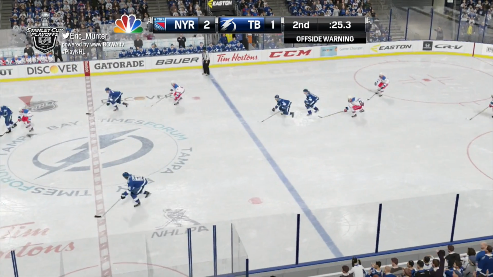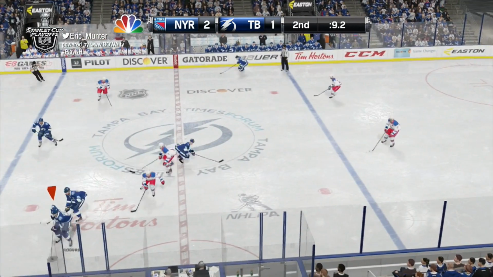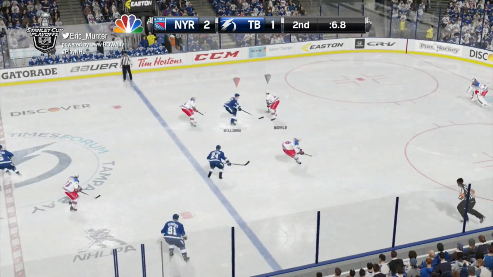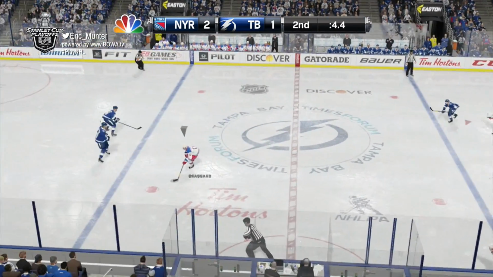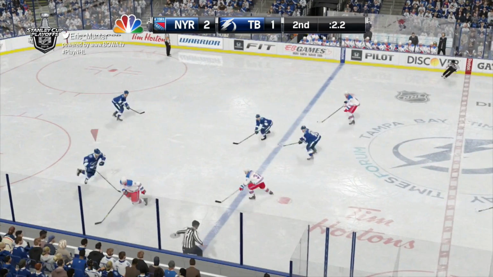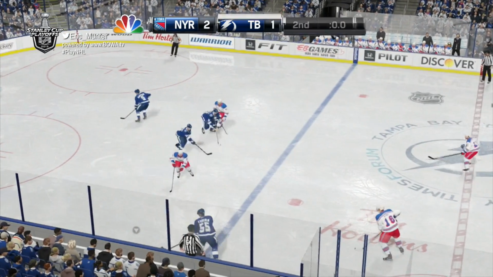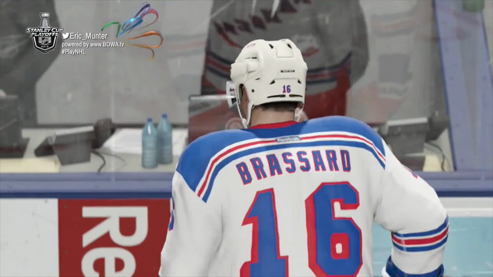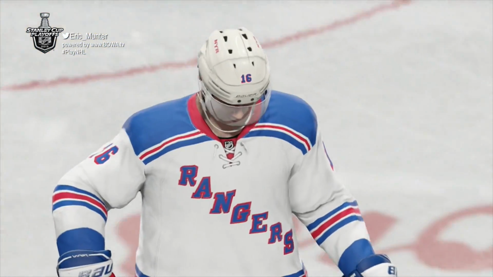3-on-2 for Tampa. Nice back check there by the Ranger defense. And the Lightning have to recoil at center. Free puck, Stamkos on it. Coburn to Garrison. Led to Killorn. Couldn't get it right away, and now the Rangers counter, Brassard. He takes a hit. Free puck at the line. Another hit there on Brassard, and the horn sounds. And we head to the third. It's a 2-1 Ranger lead.